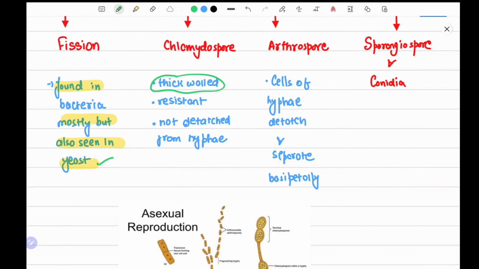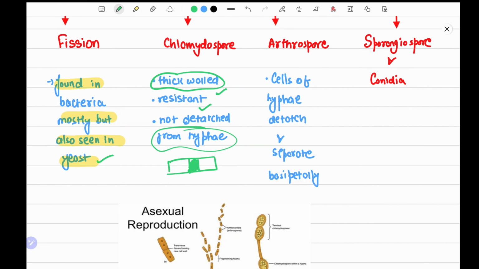Chlamydospores are thick-walled, resistant, and non-detached from the hyphae. For example, if this is a hypha, a chlamydospore is formed over here. It will not separate from the hypha. It will form inside the hypha itself.